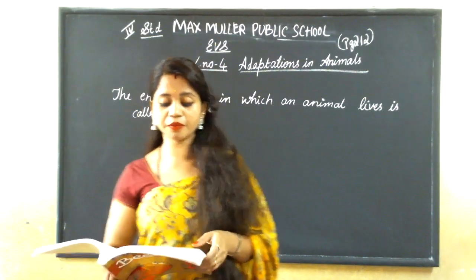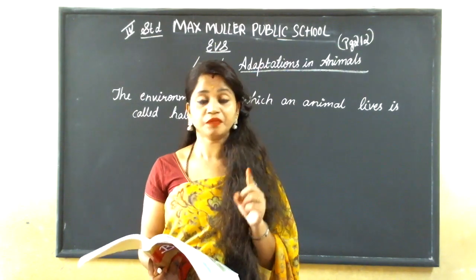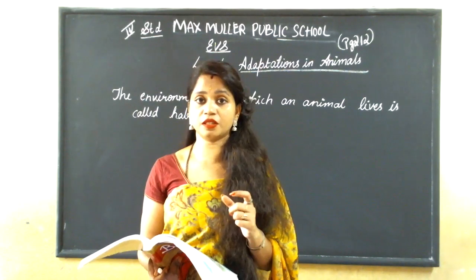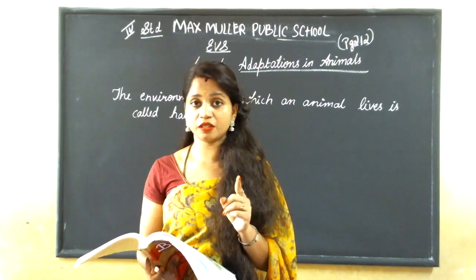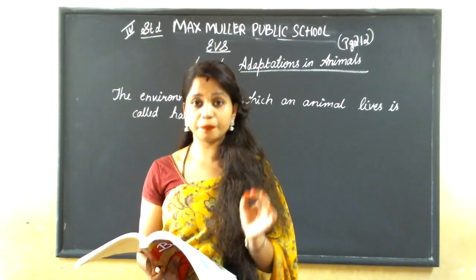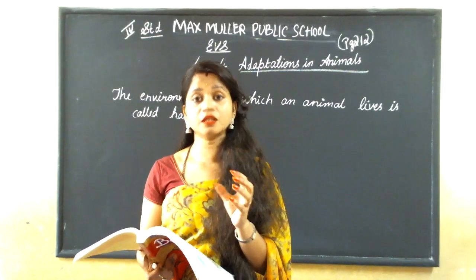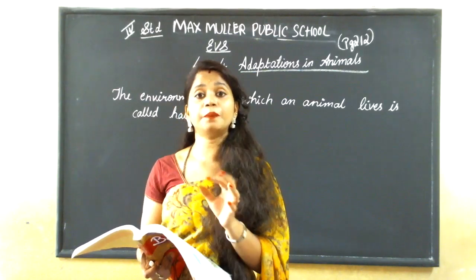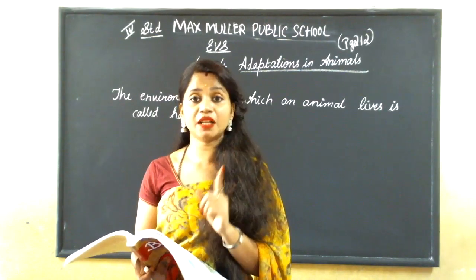Okay. But how do the animals survive in their environment? Because they have special features. In plants also we have learned, right? The plants have special features to survive in that environment. It is called what? Adaptation. You all can remember, right? You all have forgotten? No. The special features for the plants or animals, the special features with which they can survive in the environment, in the particular place. Understood? It is called adaptation.